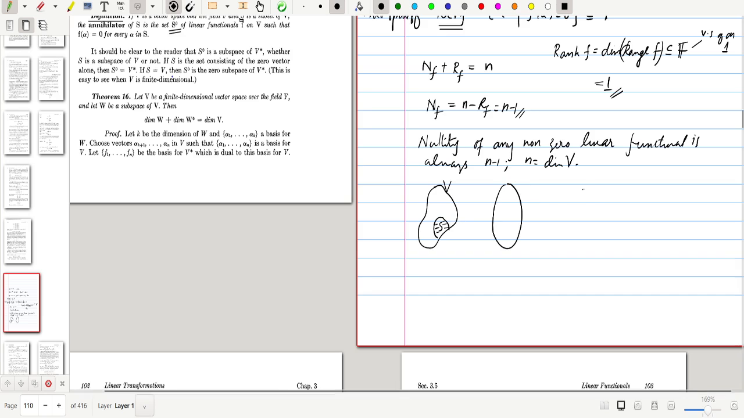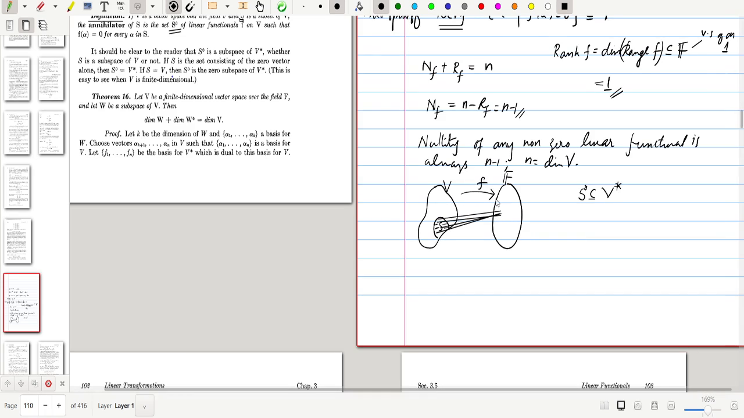The annihilator S naught is always a subset of V star. We collect elements from V star, so this is our f. If there is a linear functional f which maps all the elements of this subset S to 0, then we say f is an element of S naught, which is a subset of V star. So we collect all such functionals from V to F with this property.